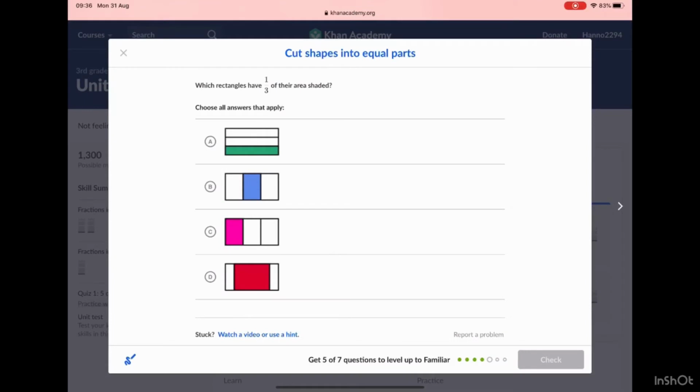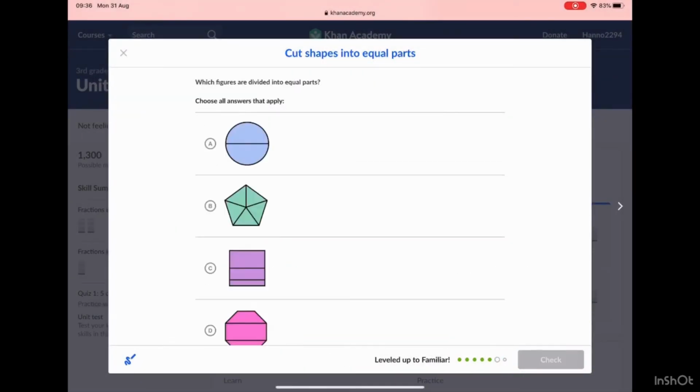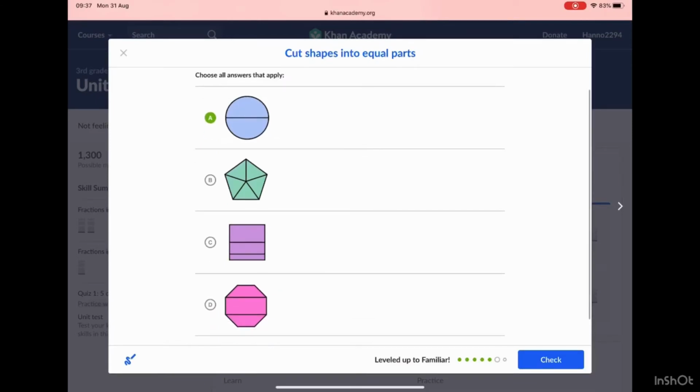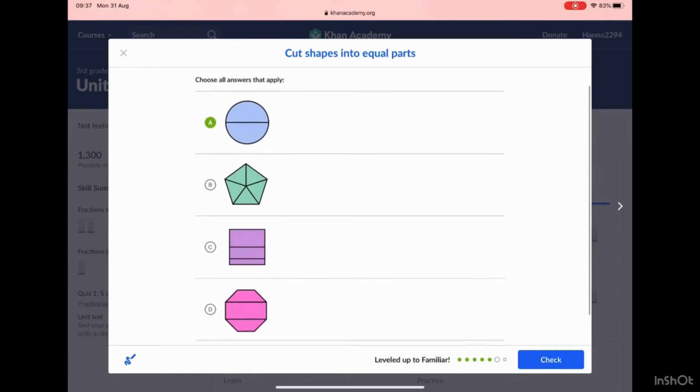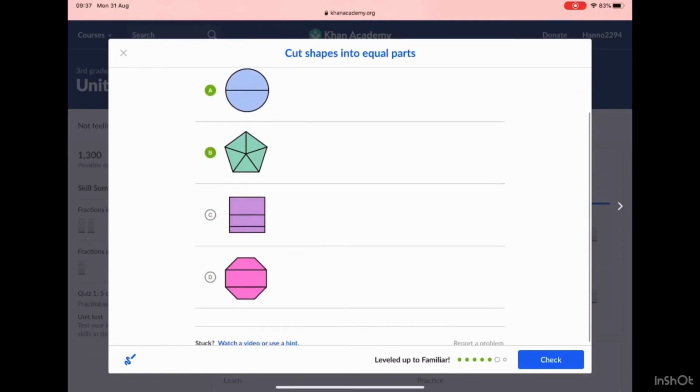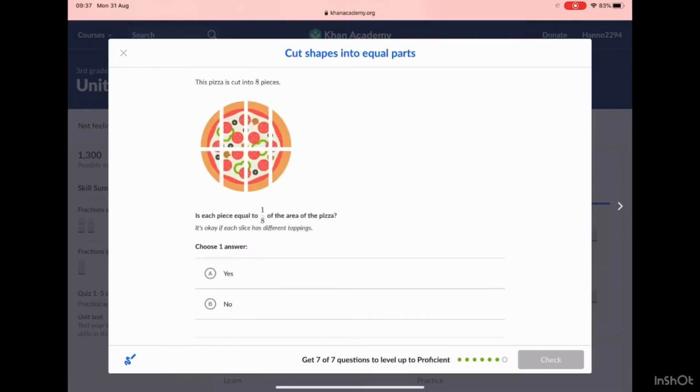Which rectangle has 1 of 3? It's definitely A, B, and C, but D isn't. Let me just go back. This circle in A is divided into 2 equal semicircles. B is too, because it's divided into 5 equal parts. C isn't because there's a bigger and a smaller part. While D, it isn't. So I'm going to check yes.